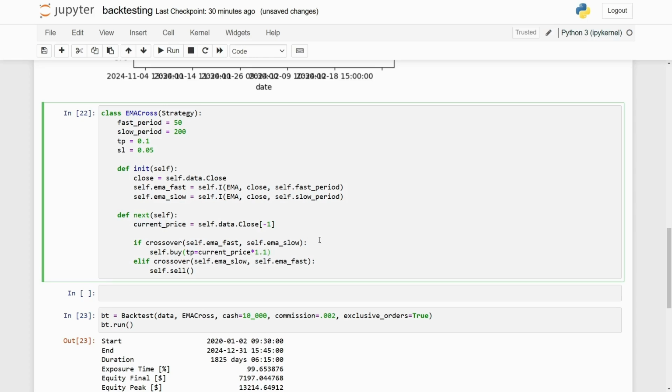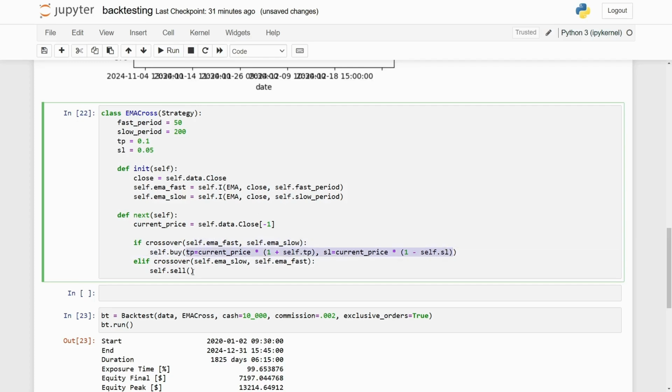In fact, we obviously defined our take profit here, so it's not going to be 1.1. I'm just going to spread that out. So in brackets, it's going to be our current price multiplied by 1 plus our self.take_profit. In this case, it's going to multiply by 1.1, which is 10% above the current price. And then we're going to do our stop loss. This is going to look somewhat similar. Instead, it's going to be 1 minus our self.stop_loss. So if our stop loss is 5%, it's going to multiply by 0.95, and that's 5% below the current price.